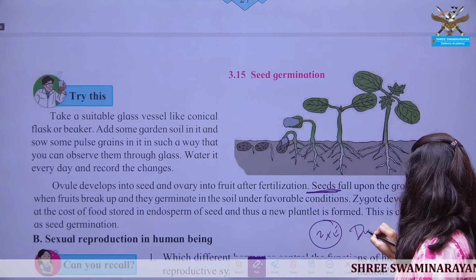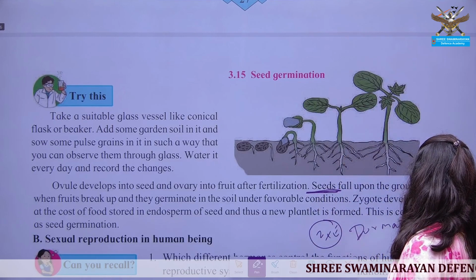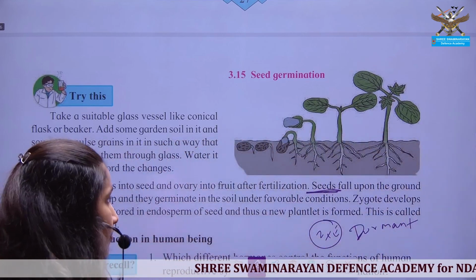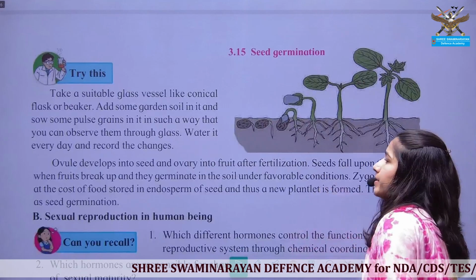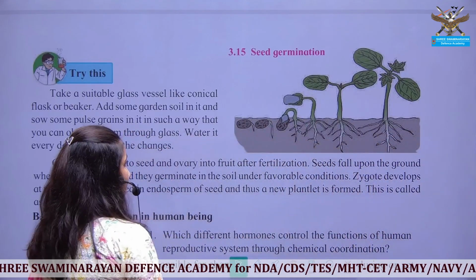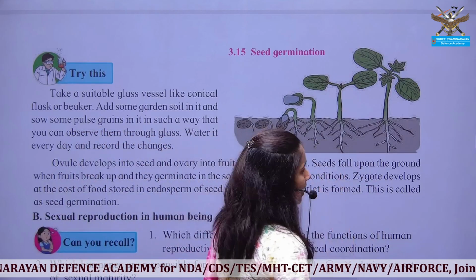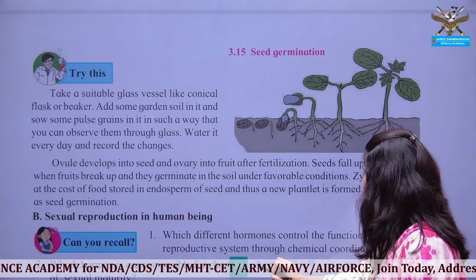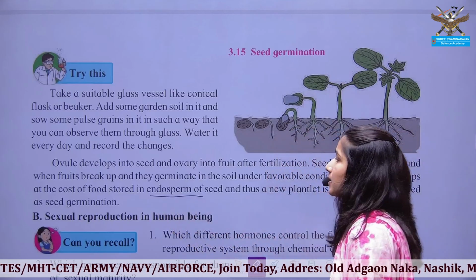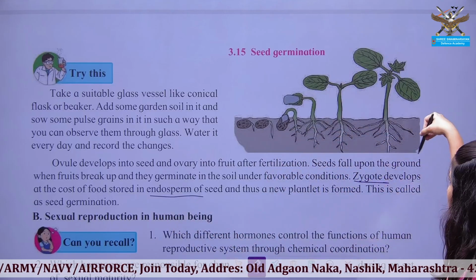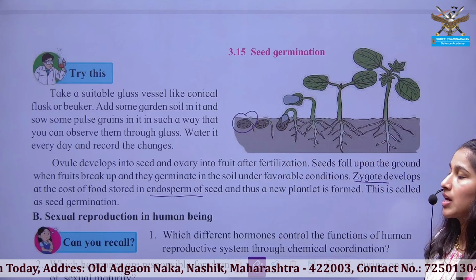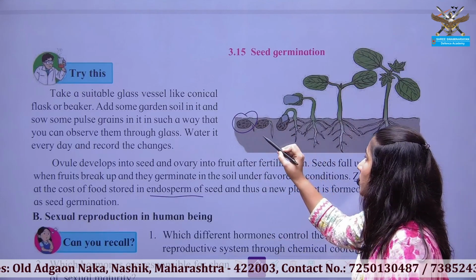Seed is a dormant stage of this fertilized organism. Seed is a dormant stage of this plant. So in seed, what you can see is that the seed contains the zygote and the endosperm. Whenever you sow the seeds into the soil with favorable environmental conditions, an ample amount of nutrients and water,